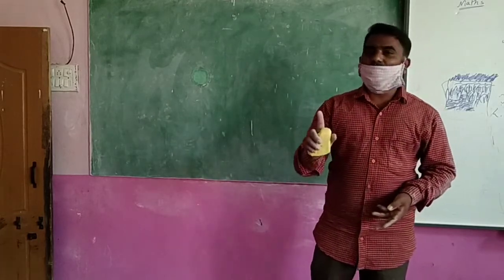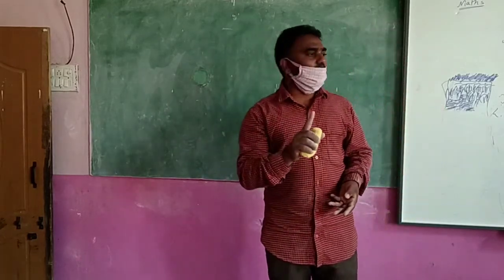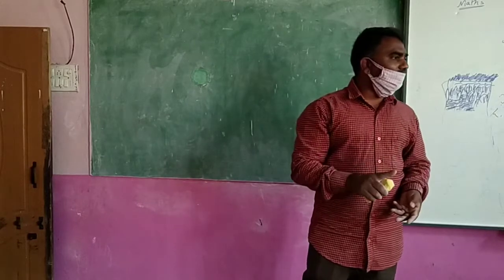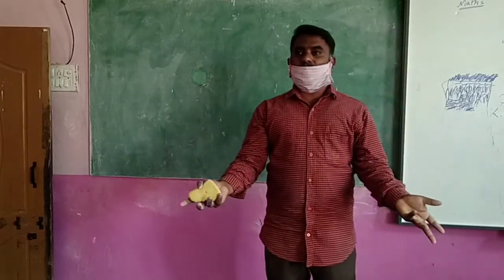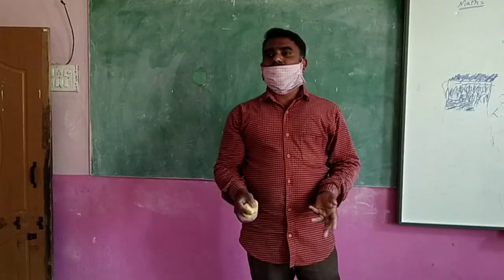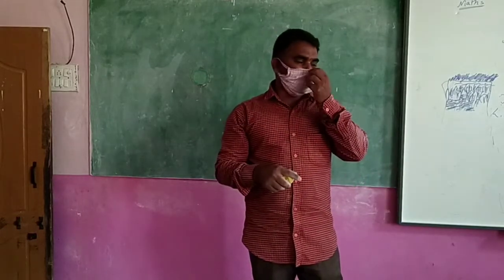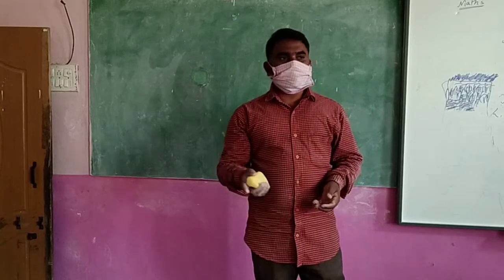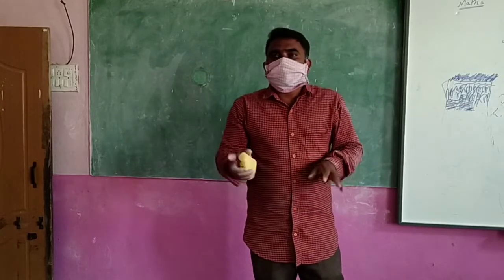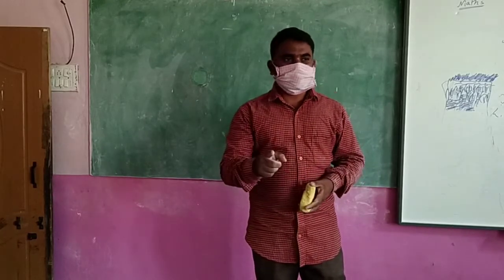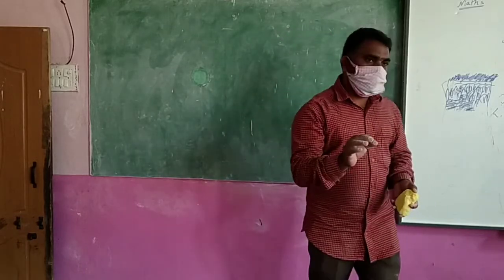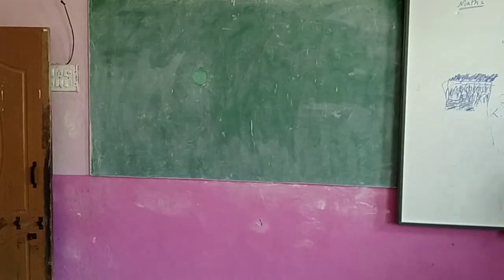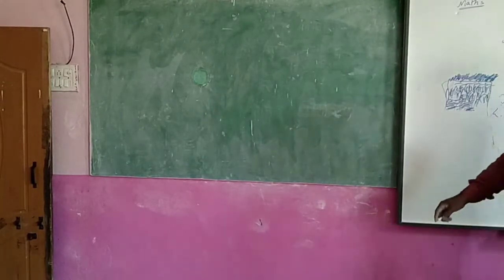But 1 is not enough, no. Sometimes 0 also needed. For counting, 0 also needed. If nothing is there, then what do you say the number? 0. You will say the number 0. When objects are there, then you say the number. But if nothing is there, then what do you say? 0. Means numbers not only 1, 2, 3, 0 also needed.